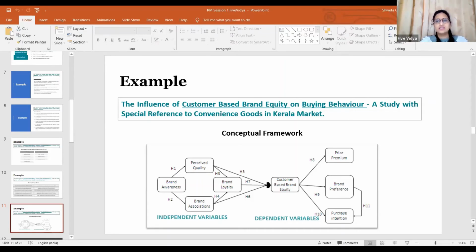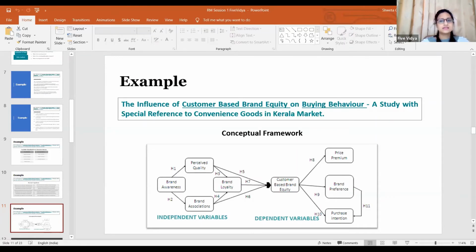If you don't have hypotheses or a conceptual framework, and they are not required in your study, then that is fine. You can start with objectives. But if you think hypotheses and a conceptual framework are possible in your research, then before starting with the questionnaire, it is mandatory to have a hypothesis and a conceptual framework.